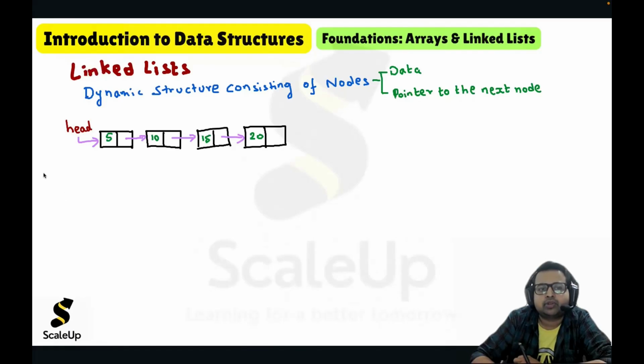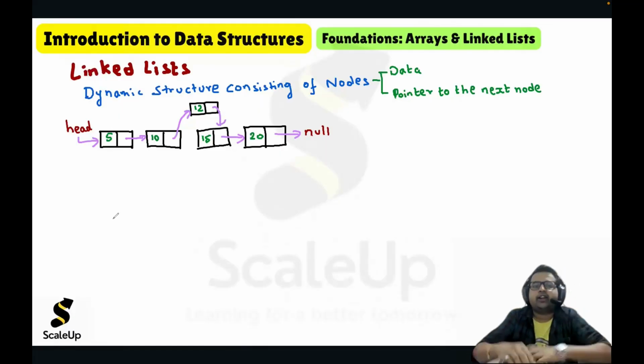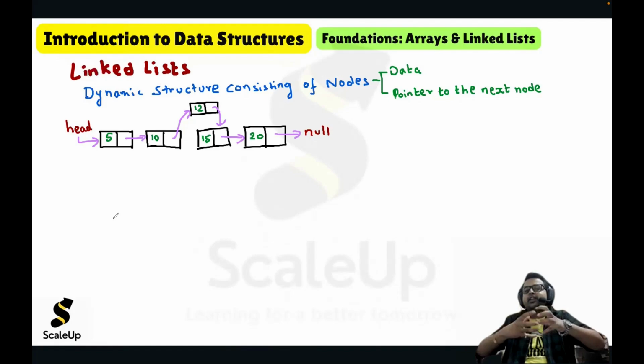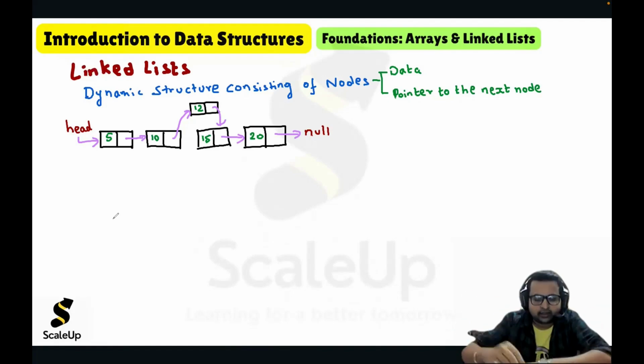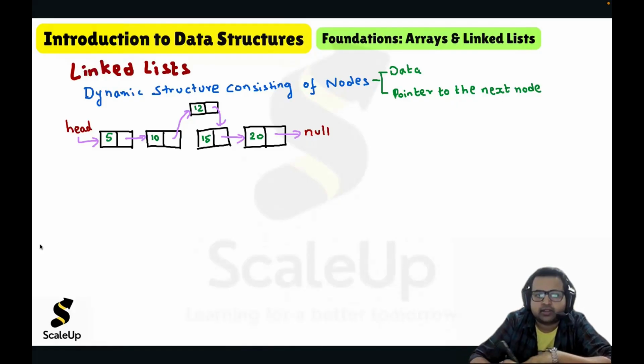So let us suppose this is our existing linked list. Now during the runtime, I want more nodes. So I can just create a node, add data to it, and insert it wherever I want. Let us suppose I want to insert it here. So I just have to change the links. That's it. So during the runtime, it's a dynamic structure. I can increase the size, I can add new nodes like that. So this is the linked list.